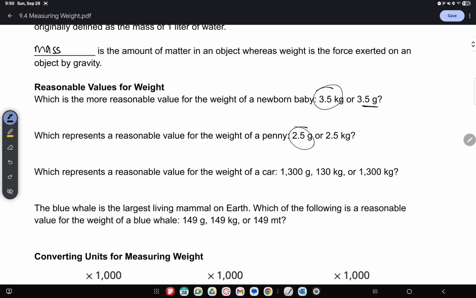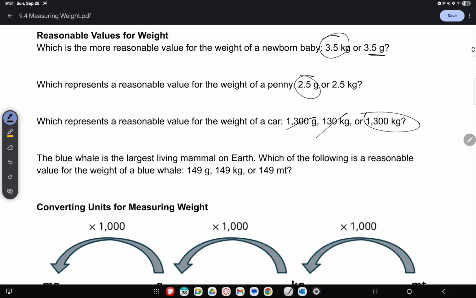All right, which represents a reasonable value for the weight of a car: 1,300 grams, 130 kilograms, or 1,300 kilograms? So a car weighs a lot. So grams would probably not be one that's even on the radar. Kilograms are about 2.2 pounds, just about. So if we're getting a rough estimate of 130 kilograms in terms of pounds, it's going to be about 260 pounds. And that is too small for a car. So a car is going to have to be 1,300 kilograms.